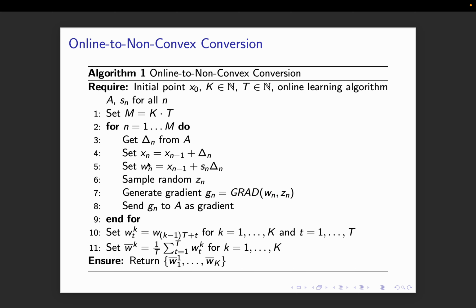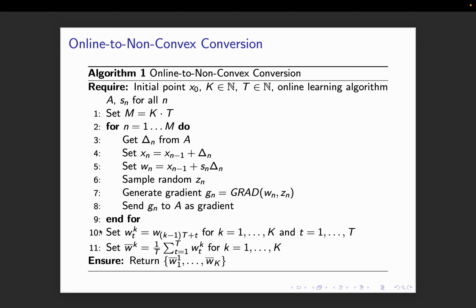Now wn is the random point between xn minus 1 and xn. So this is a random gradient at a random point. So double down on randomness. Now send this gn to A as the gradient to get the loss function going. Right? So that's how it works.